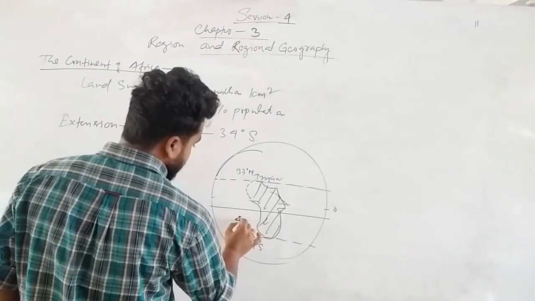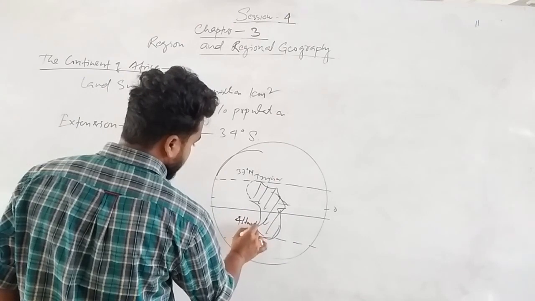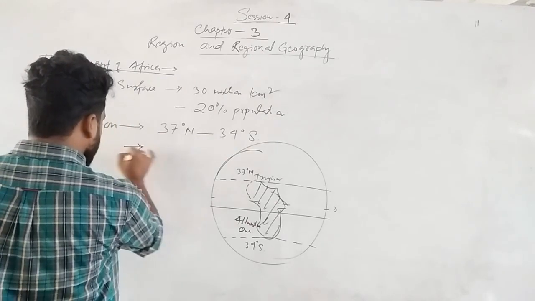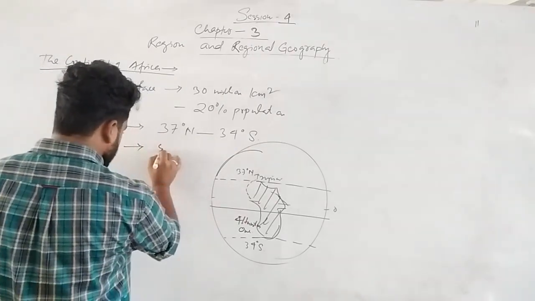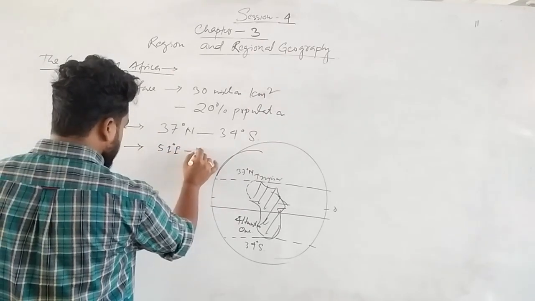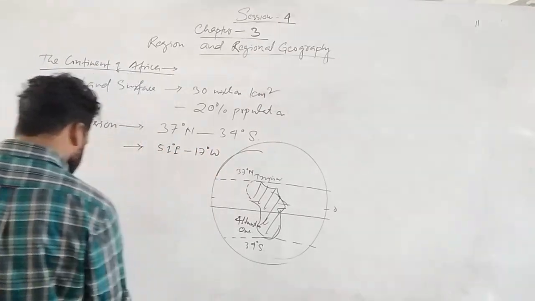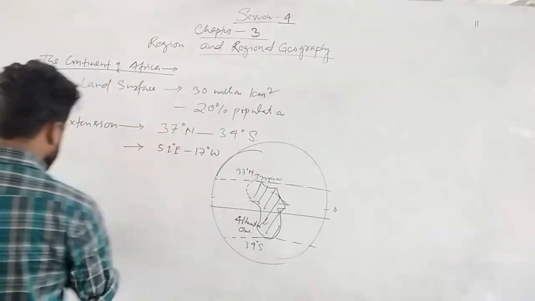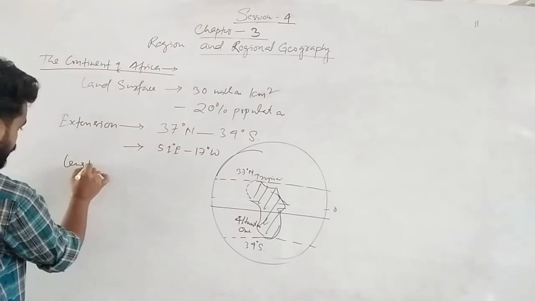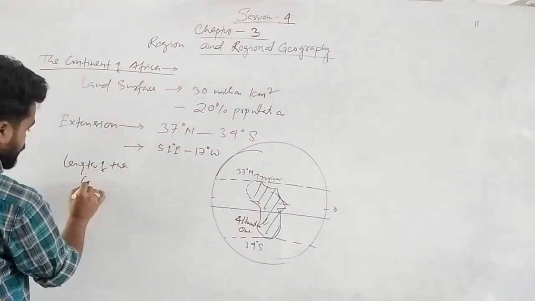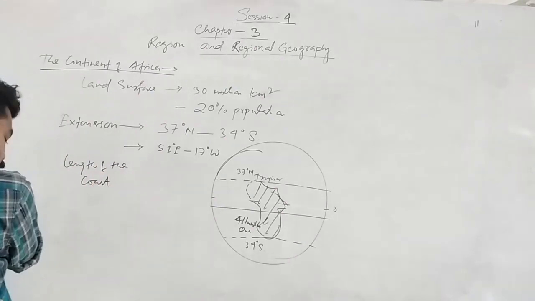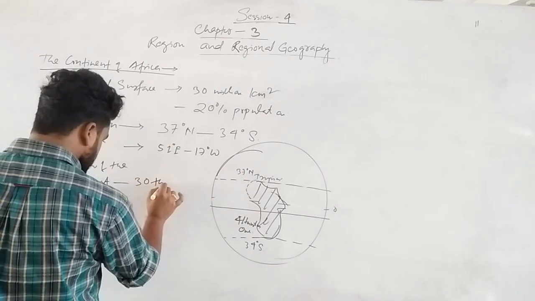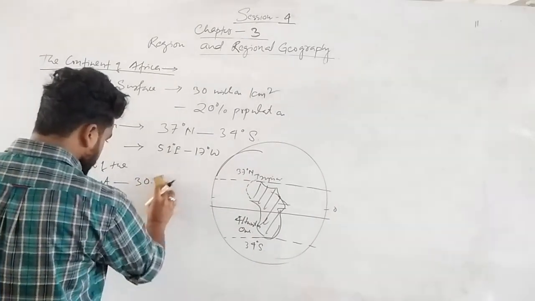Here the Atlantic Ocean is there, the second largest ocean in the world. And we will see the east-west direction, that is 51° east to 17° west. Now we'll see the length of the coast. Total length of the coast is 30,000 kilometer.